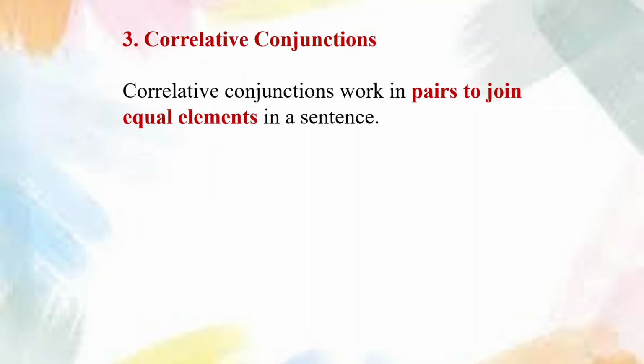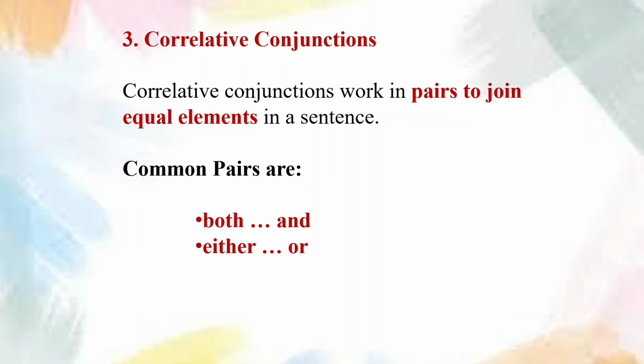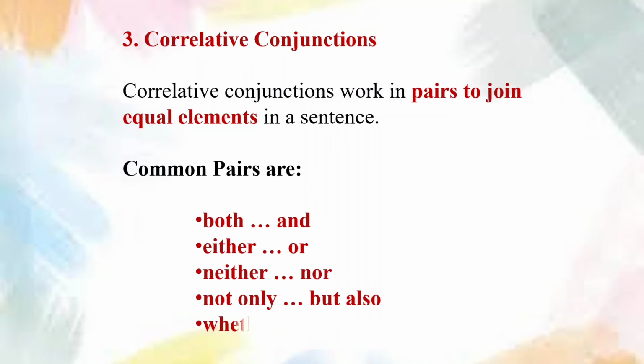3. Correlative conjunctions. Correlative conjunctions work in pairs to join equal elements in a sentence. Common pairs are both...and, either...or, neither...nor, not only...but also, whether...or.